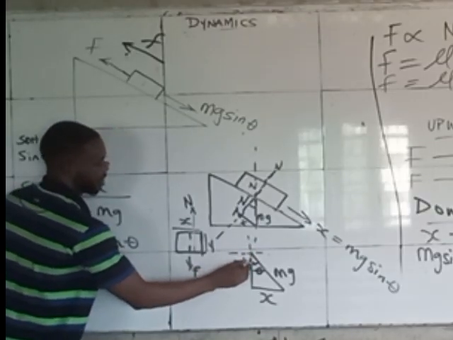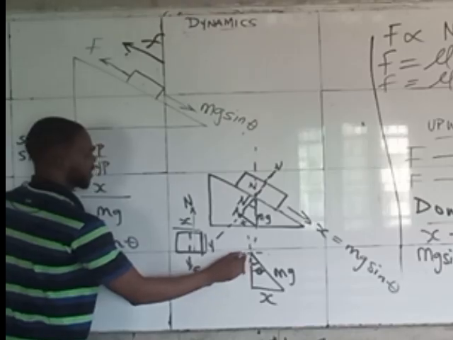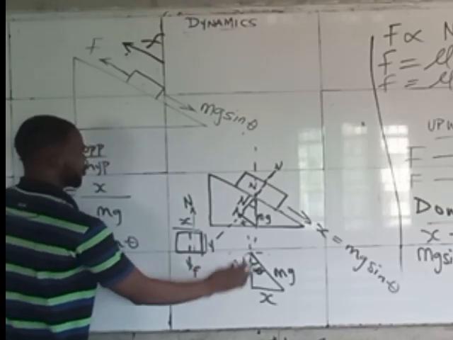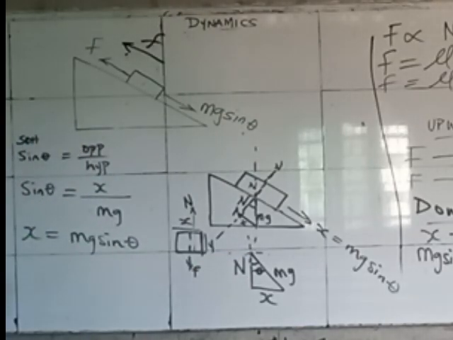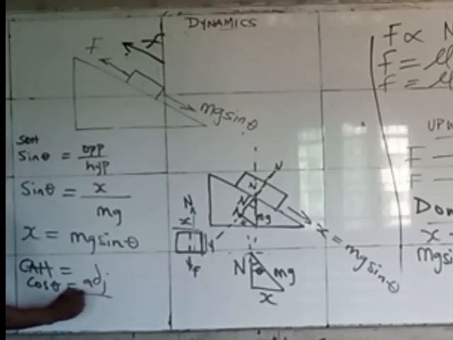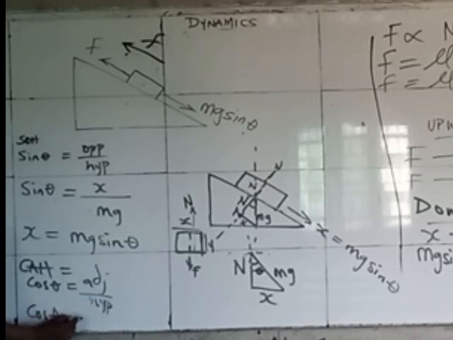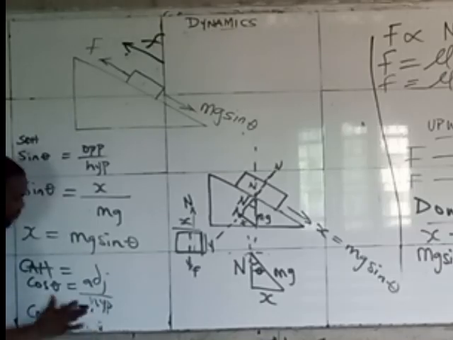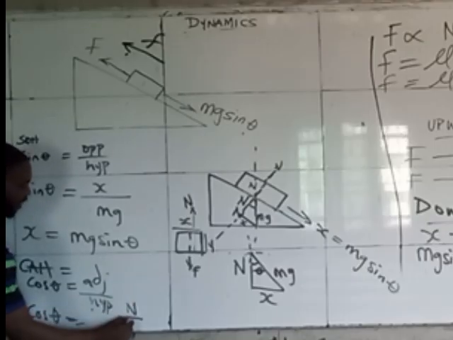Now N, if this is a straight line, the part that is next to the angle, or you say the side that the angle is sitting on, is the adjacent. So for that reason, we go back to our drawing board. Cos theta equals adjacent over hypotenuse. And cos theta here, the adjacent is N, and the hypotenuse is mg. N over mg.